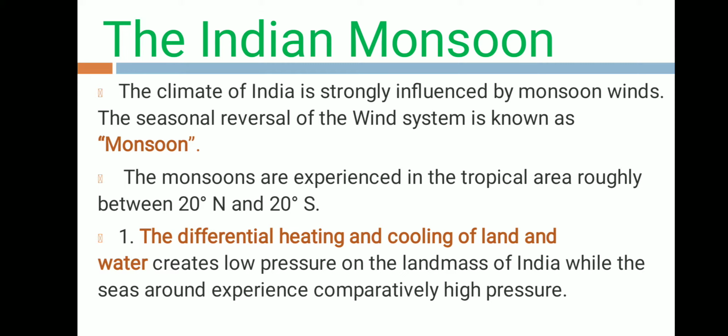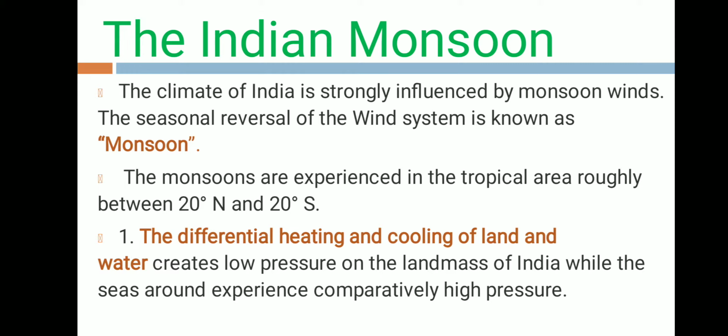First, the difference in heating and cooling of land and water. Land gets heated faster and it results in the creation of low pressure on the Indian mainland. The sea at the same time experiences high pressure conditions. And as you know, air moves from high pressure to low pressure. So this air from the Indian Ocean moves towards the Indian mainland, as the Indian mainland is experiencing low pressure.